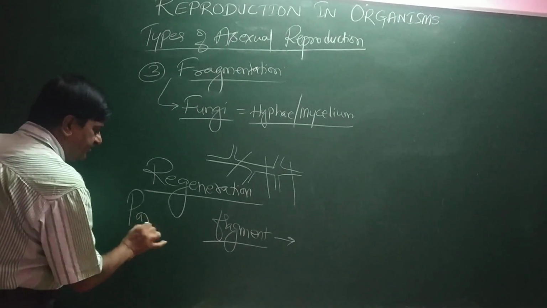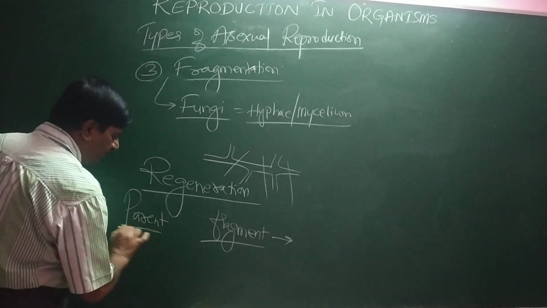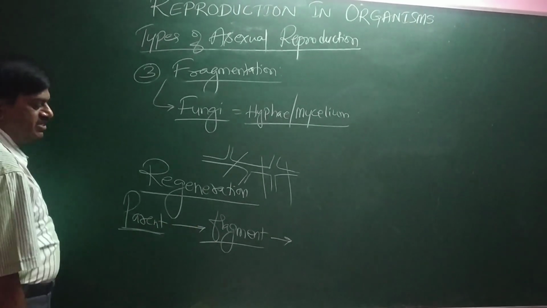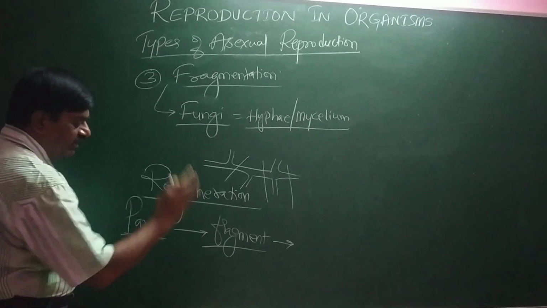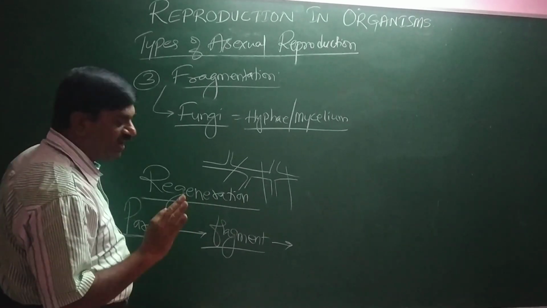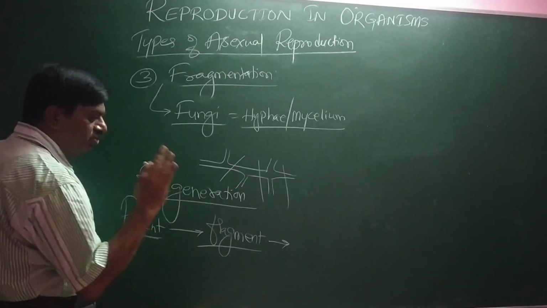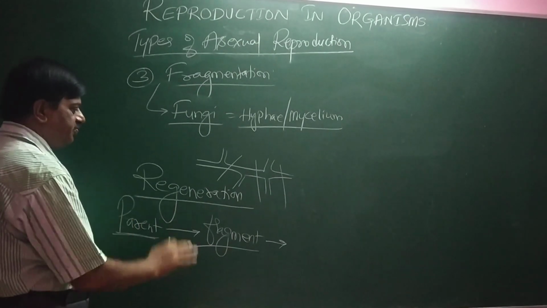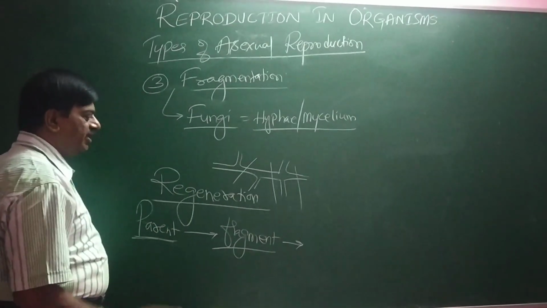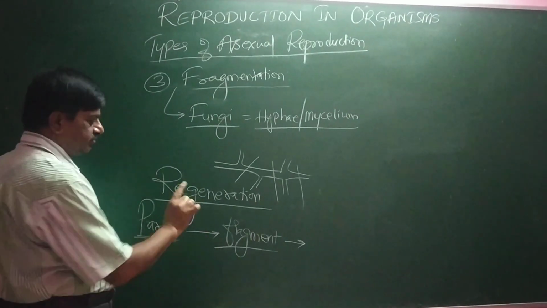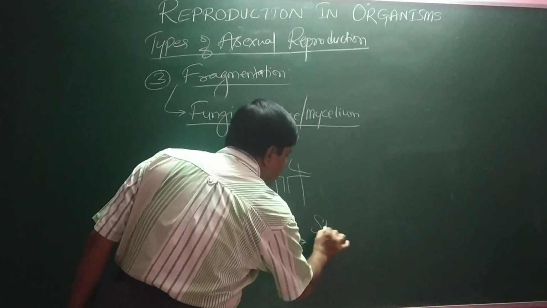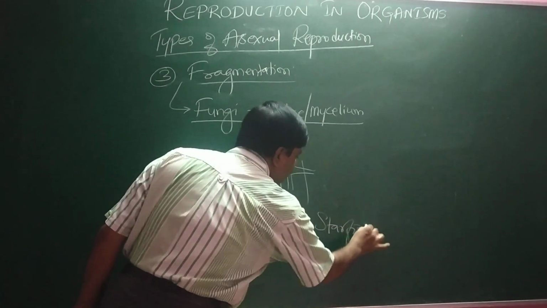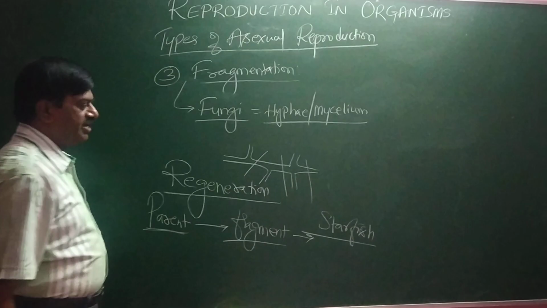A parent body is divided into fragments, and a fragment has the capacity to give rise to the complete individual. For that, we use the word regeneration. The starfish is one of the examples of regeneration.